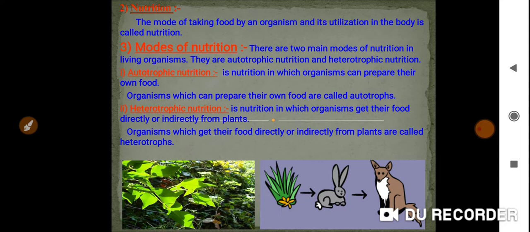I will come back to this when we discuss nutrition in amoeba. That is in another chapter, nutrition in plants. That time I will explain it. Just to recap, these are the examples: human beings and all animals like cow, goat, dog, cat. So we'll go to the next slide.